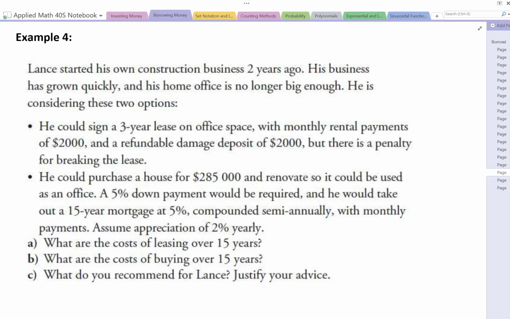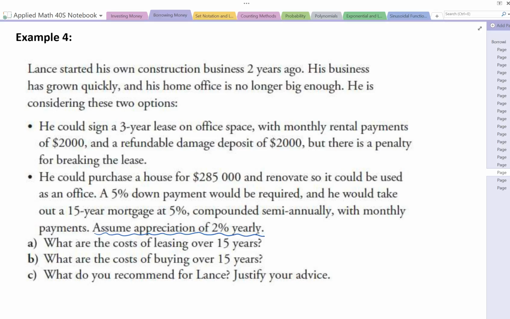His other option, he could purchase a house for $285,000 and renovate it so it could be used as an office. A 5% down payment would be required, and he would take out a 15-year mortgage at 5% compounded semi-annually with monthly payments. Assume appreciation of 2% yearly. Okay, well, we haven't had to deal with appreciation yet, and how does that affect what we're doing for a mortgage? A asks, what are the costs of leasing over 15 years? B, what are the costs of buying over 15 years? And C, what's your recommendation and justification for that?